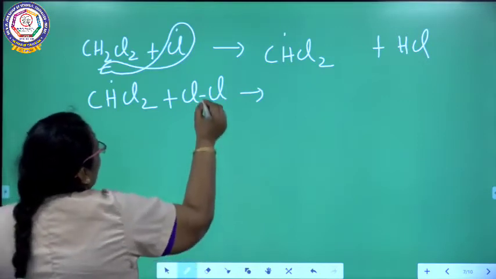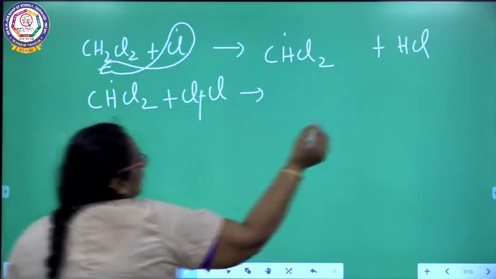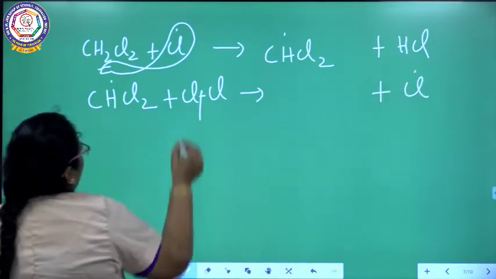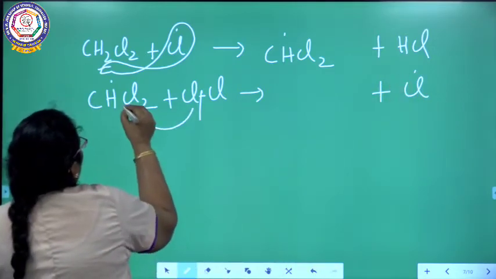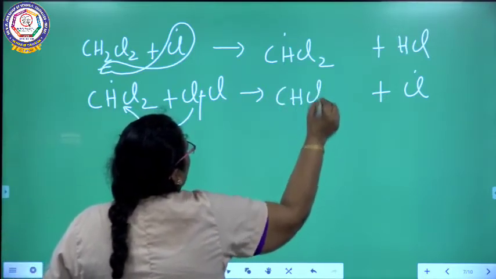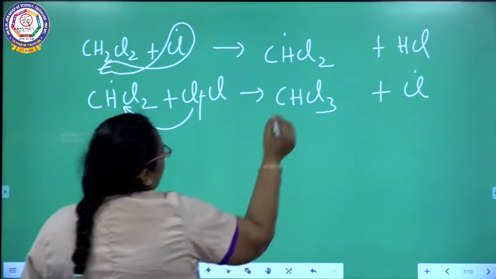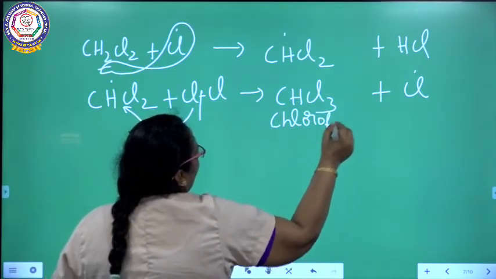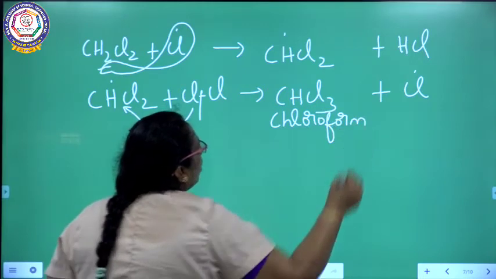In the next step, this CHCl2 free radical reacts with one more molecule of chlorine. What will happen? Homolytic cleavage, and you will be getting chlorine free radical. What is the product here? This chlorine is added here. So what will you be getting? CHCl3. What is CHCl3? Chloroform.